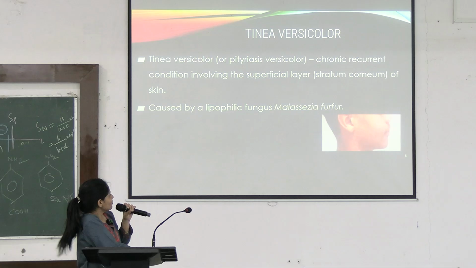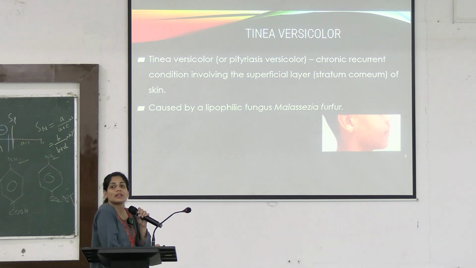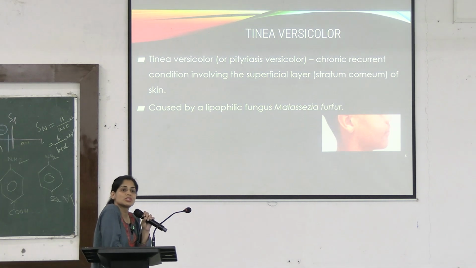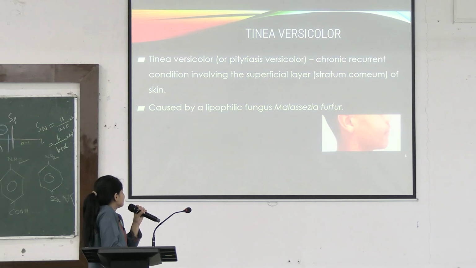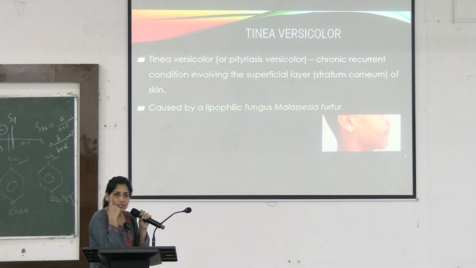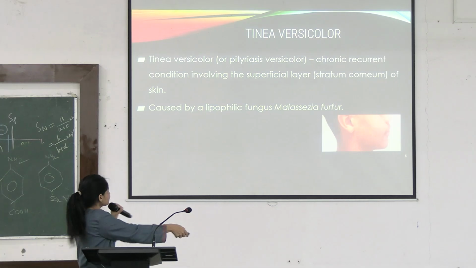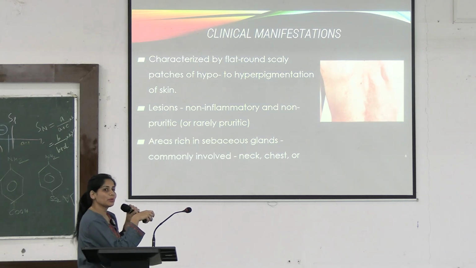Okay. What happens? Hypopigmentation. On which areas? On the areas where there are numerous sebaceous glands. Okay, trunk, face, these places. This fungus is lipophilic. So when you are culturing into the laboratory, you provide it with what? Lipids, oils. Okay. What is it characterized by? It is characterized by flat, round, scaly patches of hypopigmentation.